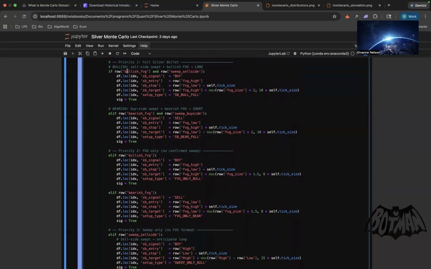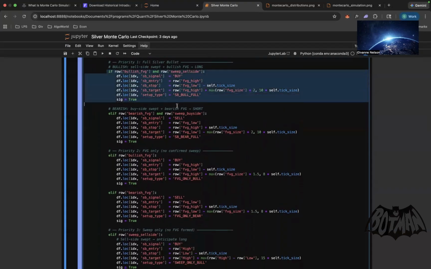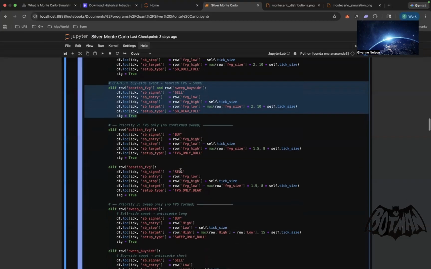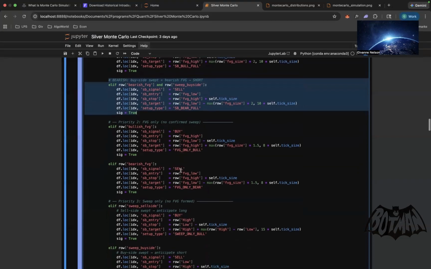We're looking for a bullish FVG and a sell side sweep. Sell side is the low of the 4-hour. So we're looking for a low getting swept and then a bullish FVG back into the range. And we're doing the reverse for a bearish FVG: we're looking for a high to be swept and then a bearish FVG back into the range. That's why we're sweeping liquidity. Lows get swept for bullish FVGs, highs get swept for bearish FVGs. That's essentially what we're setting up here.